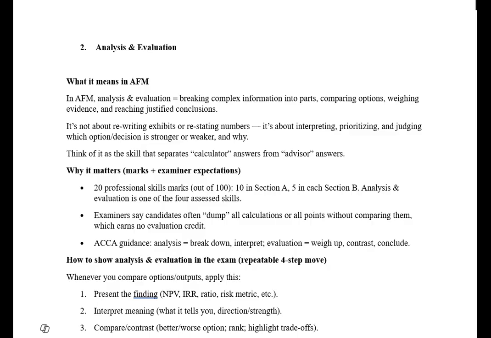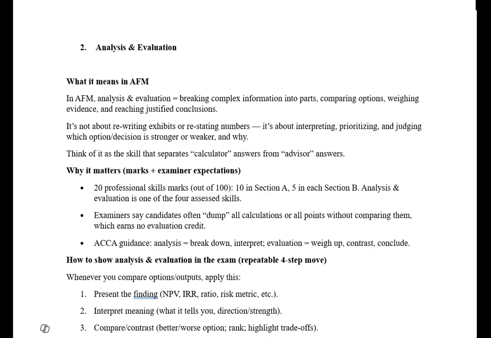Hello everyone. Our next professional skill is analysis and evaluation. You know, we have already discussed that there will be three questions in AFM. So analysis and evaluation will be tested in question number 1, question number 2, and question number 3. Whenever there is numerical, analysis and evaluation skill will be tested.